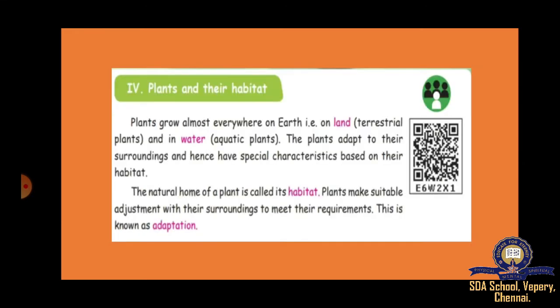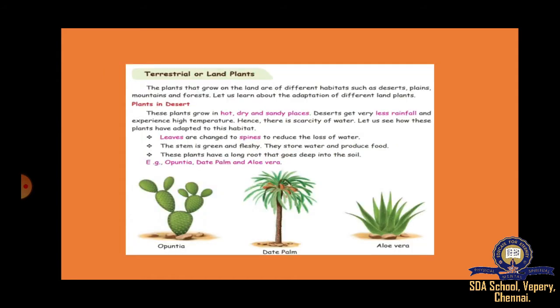Next thing we have seen, plants and their habitat. Based on the habitat, there are two types. What are they? Land plants and water plants. That is, land plants means terrestrial plants. Water plants means aquatic plants. Next thing, terrestrial plants will be three types.